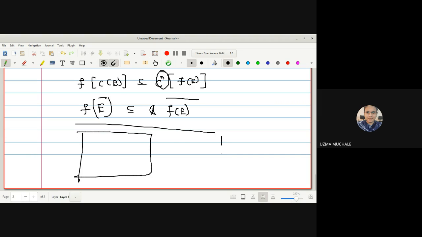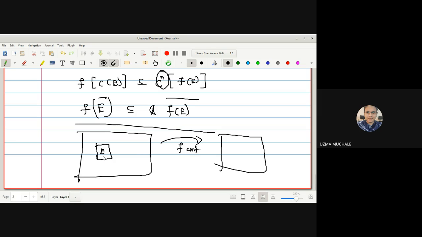So this is X, X star, tau star, given that a mapping F is a continuous map. What do you mean by continuous map? F inverse of G star is contained in G, or inverse image of open set is open as well as inverse image of a closed set is closed set, right? So I will show you in short how to prove this. We have been provided that E is any subset of X, right?